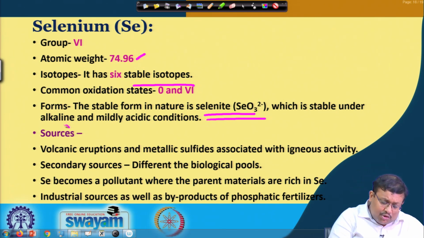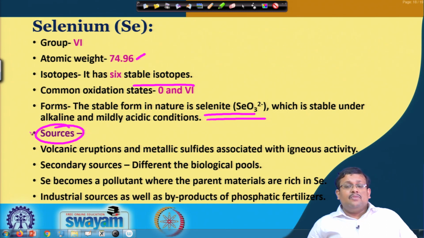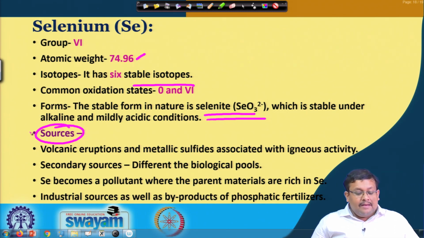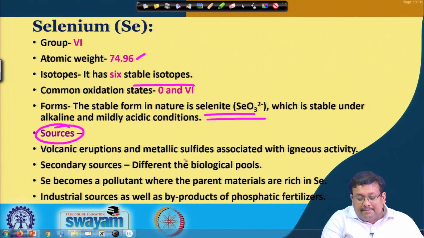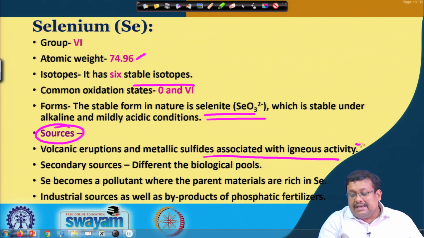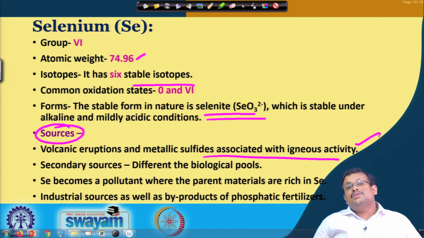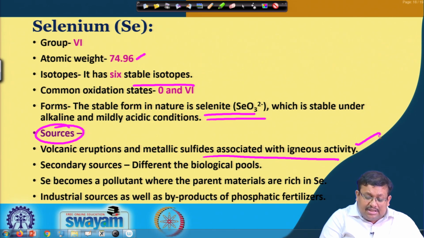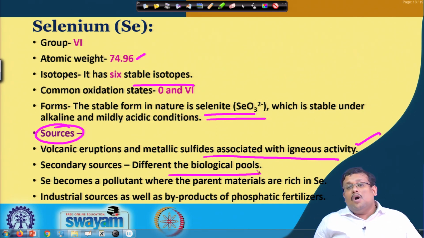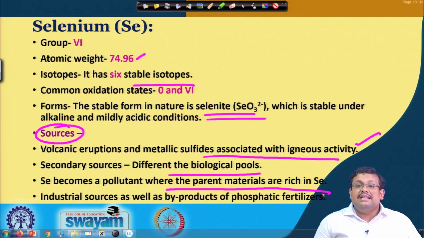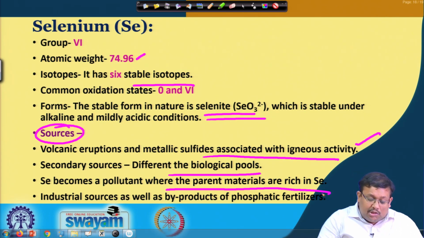Now, what are the major sources of selenium? First of all, volcanic eruption and metallic sulfide associated with igneous activity. So, it is a major source of selenium. The secondary source is different biological pools. Selenium becomes a pollutant when the parent materials are rich in selenium, and from industrial sources as well as byproducts of phosphatic fertilizer.